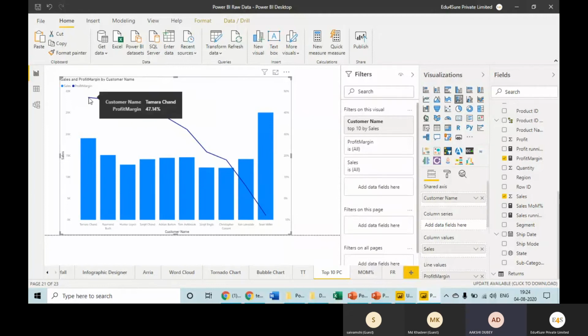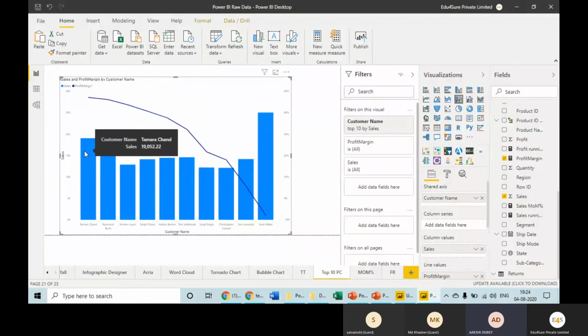So who has given me the highest profit margin? This first one, Tamara. So this is how you need to answer. Like we have formulas in an Excel sheet, here we have DAX, Data Analysis Expressions, using which we use formulas and we can calculate profit margin and perform other calculations as well. And then using the secondary axis here, on the primary axis I have plotted sales, on the secondary axis I have plotted the profit margin, and I got my answer.